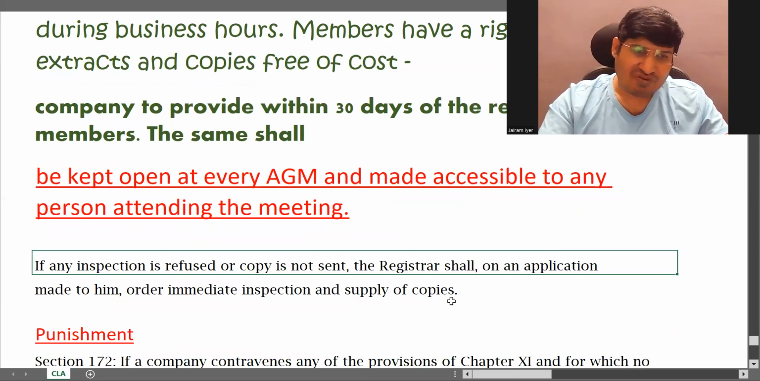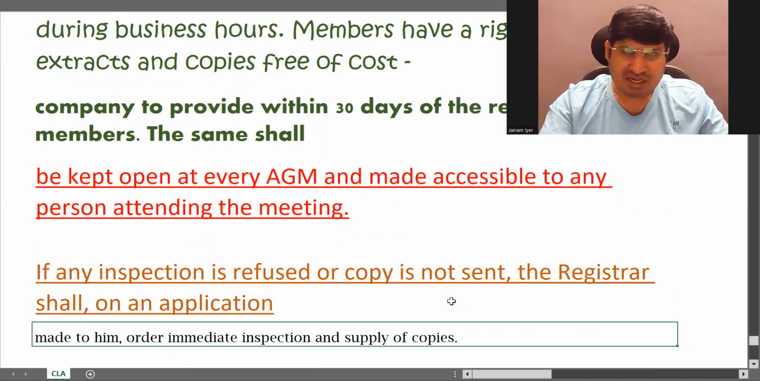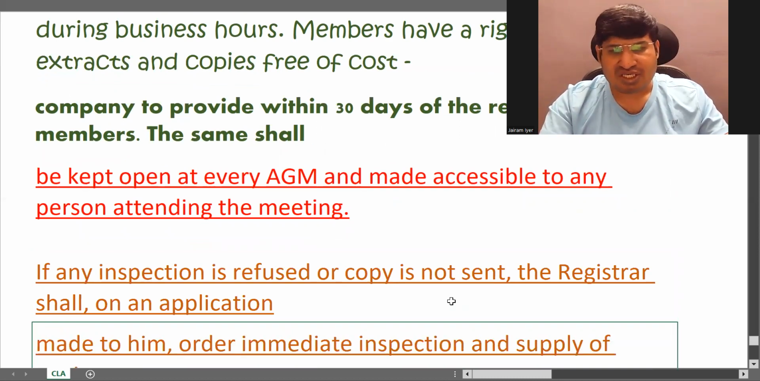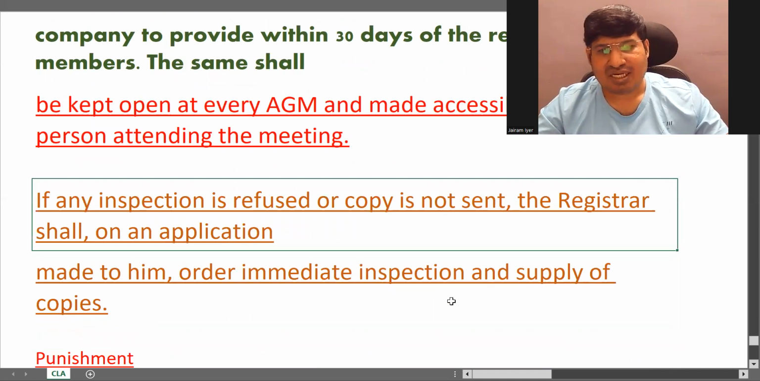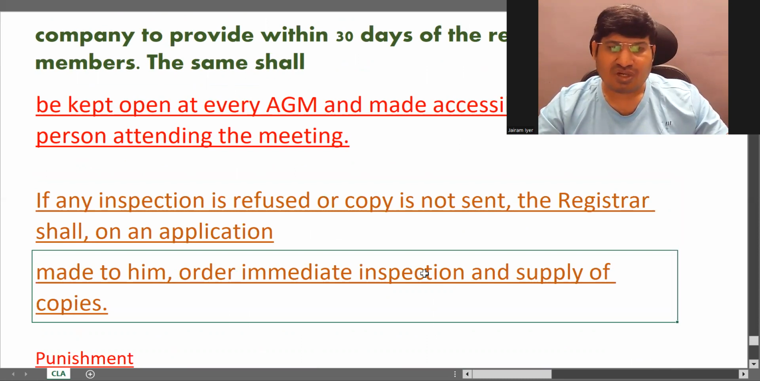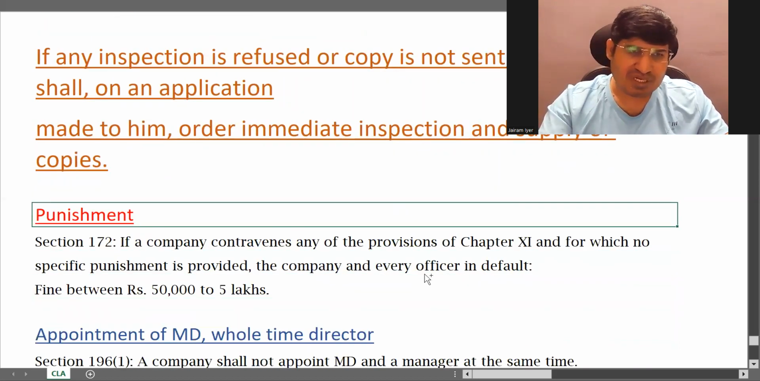Now, if inspection is refused or a copy is not sent, the registrar, on an application made to him, shall order immediate inspection and supply of copies. That is, if inspection is refused or a copy is not sent, the registrar can order the company to allow immediate inspection or supply of copies, whatever has been asked.